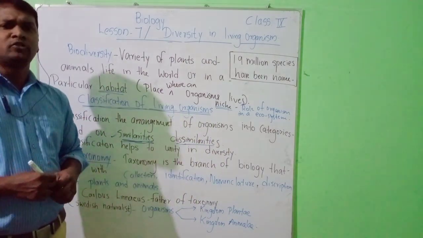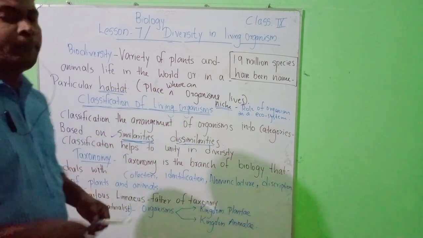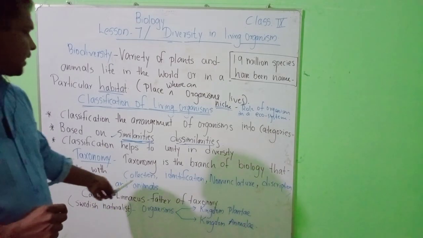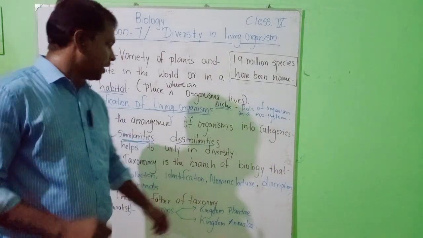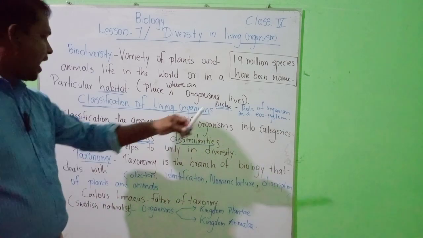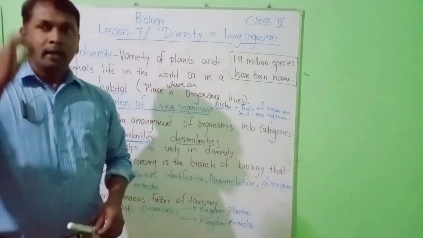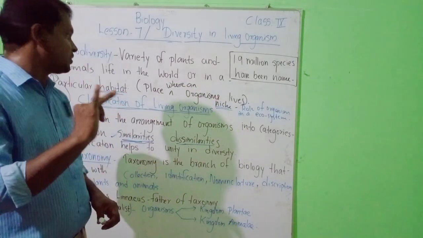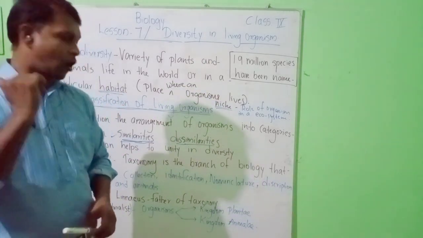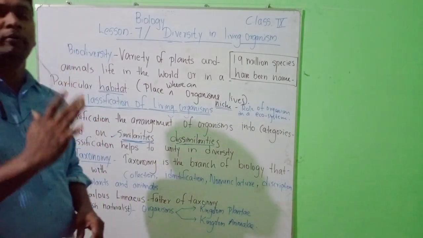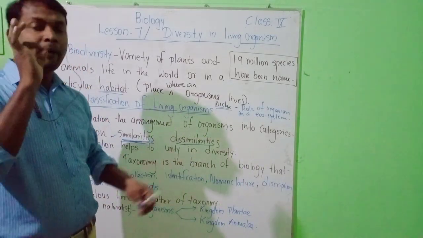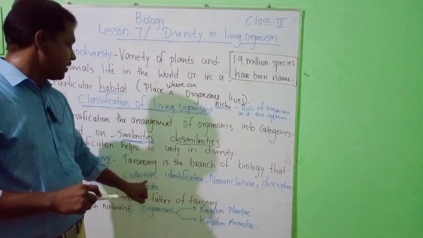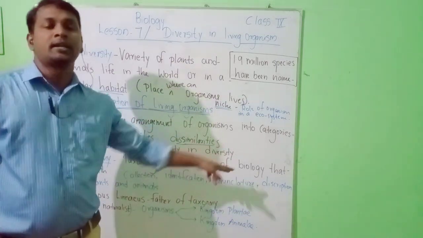What do you mean by taxonomy? Taxonomy is the branch of biology that deals with the collection, identification, nomenclature, and description of plants and animals. So I told you biodiversity is the first, second is the classification of living organisms, and the third topic is taxonomy.